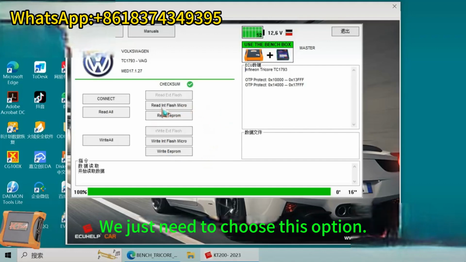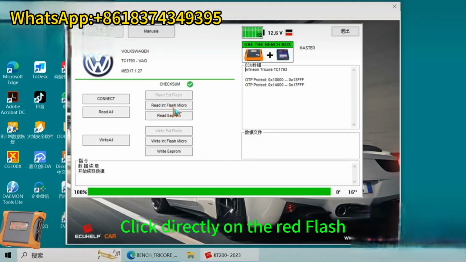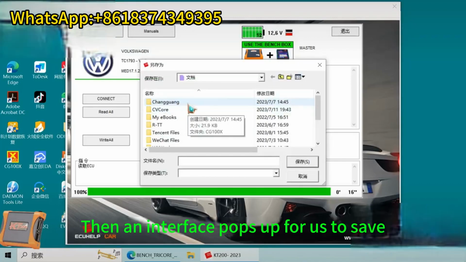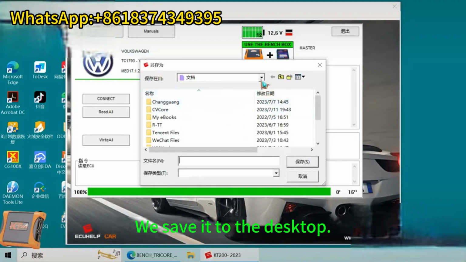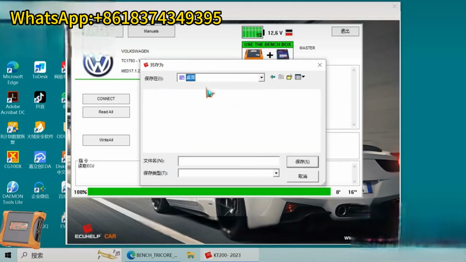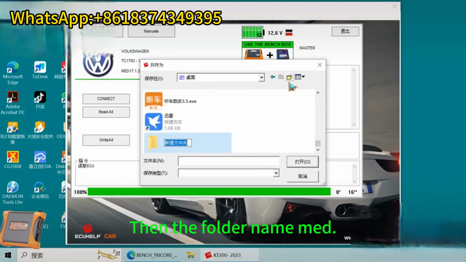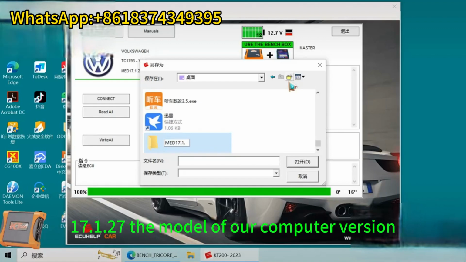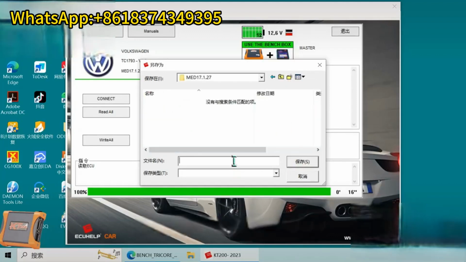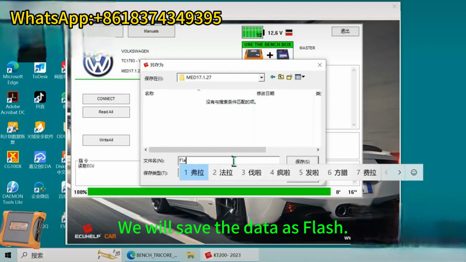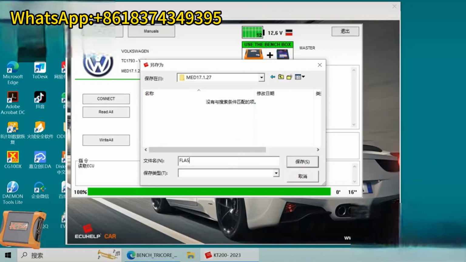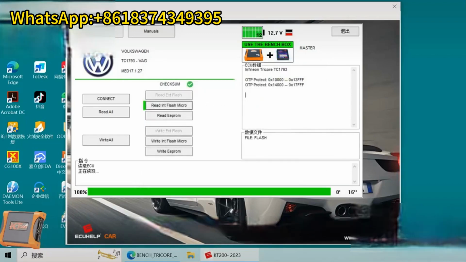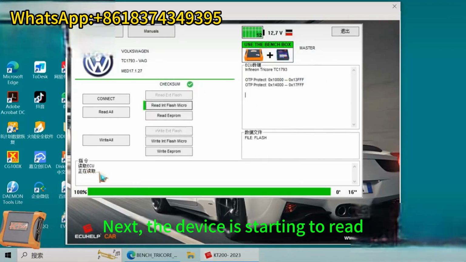We just need to choose this option. Click directly on read flash. Then an interface pops up for us to save. We save it to the desktop. You can create a folder. Then the folder name is MED 17.1.27, the model of our computer version. Then open. And the file name is flash. We will save the data as flash. Then save. Next, the device starts to read.